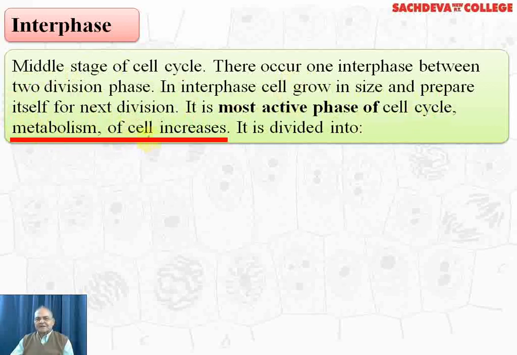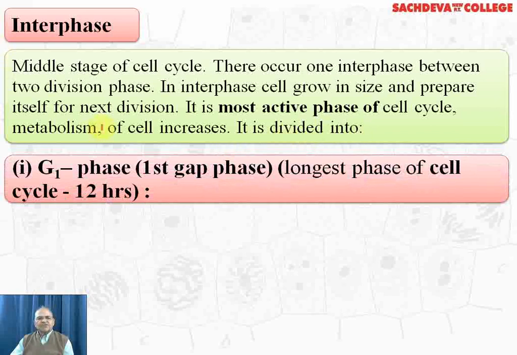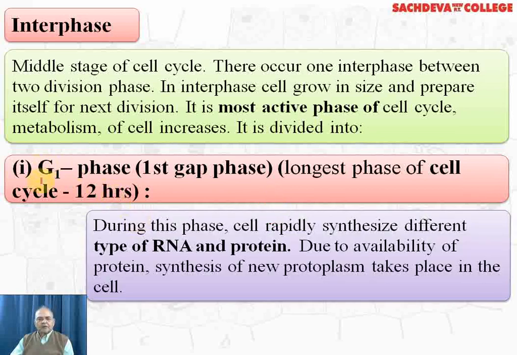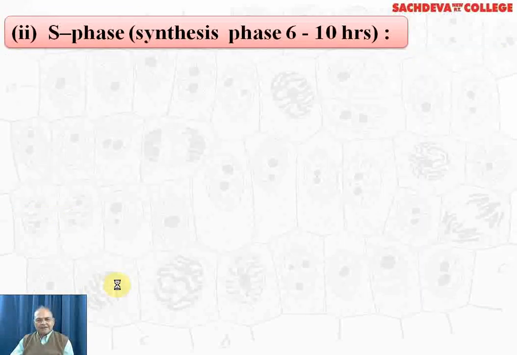Metabolism of the cell increases, and it is divided into G1 phase or gap phase 1. It is one of the longest phases of the cell cycle, and if you take 24 hours, so it takes about 12 hours time. During this phase, cell rapidly synthesizes different types of RNA and protein. Due to availability of protein, synthesis of new protoplasm takes place in the cell.